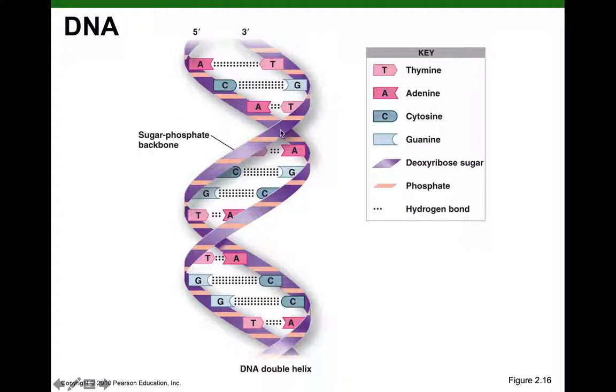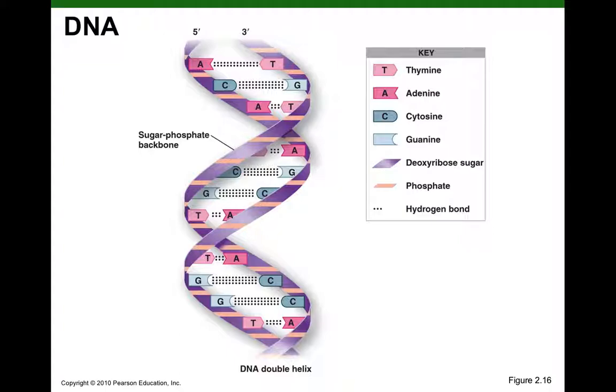Now let's go to the opposite end. Let's follow this guy around. We want to stick with the same strand. Down here at the opposite end, we would have a free 3' hydroxyl end. That's the tail end, where the group attached to carbon 3' is a free hydroxyl group.